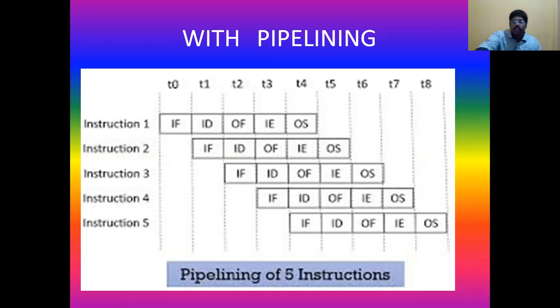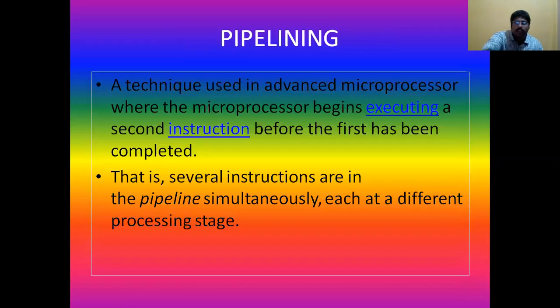Coming to its definition: a technique used in advanced microprocessors. We say advanced microprocessors because the pipelining technique is not present in the first and second generations; it is present only from the third generation microprocessors. The processor begins execution of a second instruction before the first instruction has been completed.